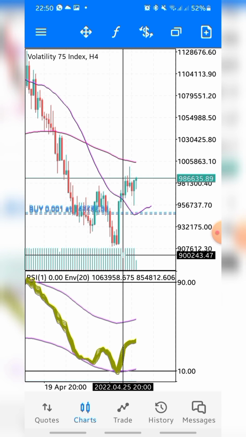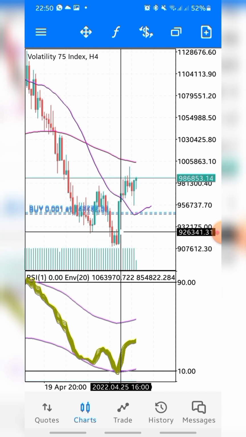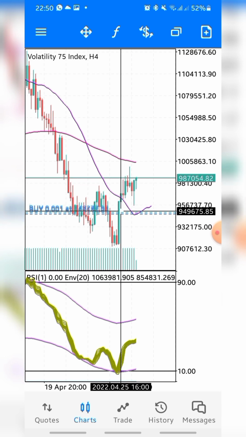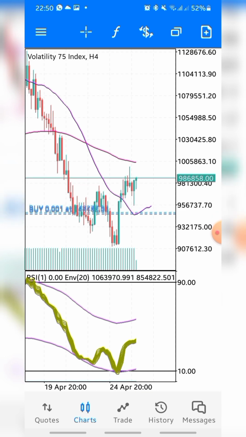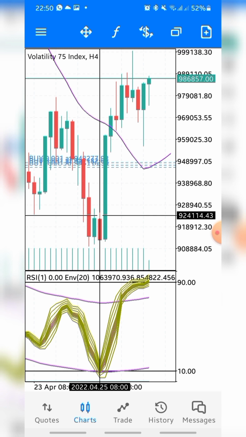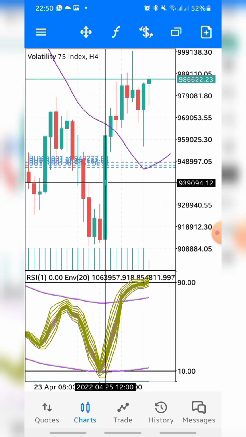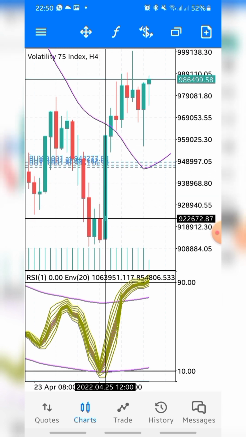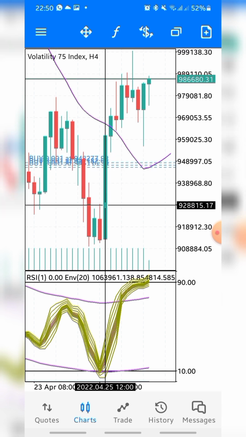If you're a price action trader, as a professional price action trader, this is a strong move. Let me zoom out a little bit. These strong green candles indicate that the buyers are ready in the market.